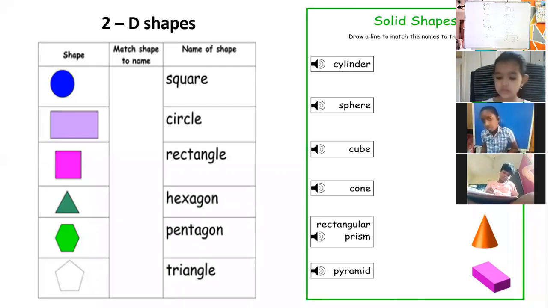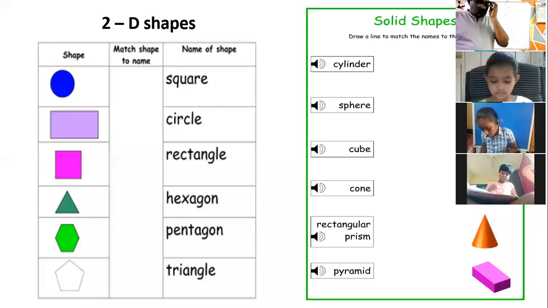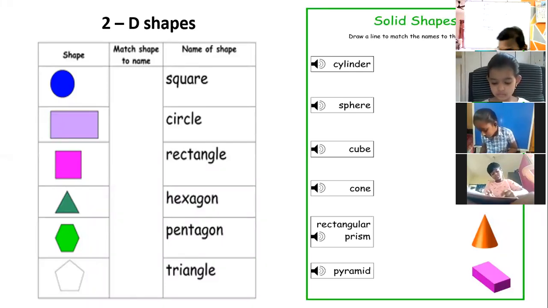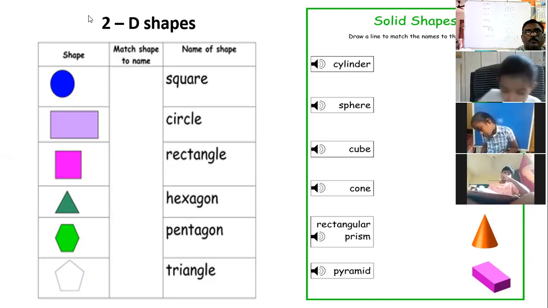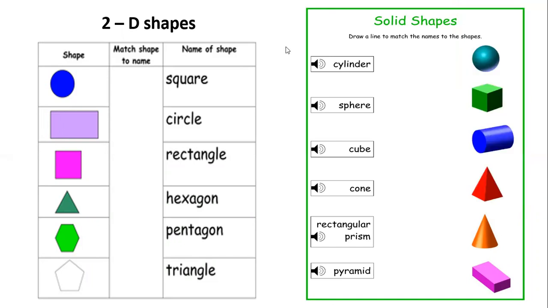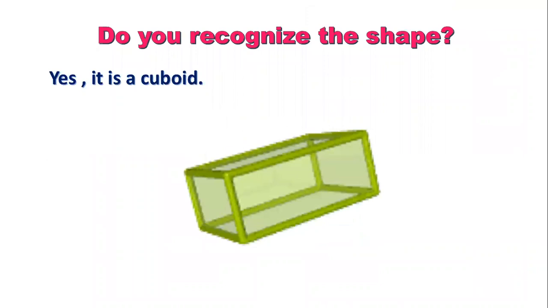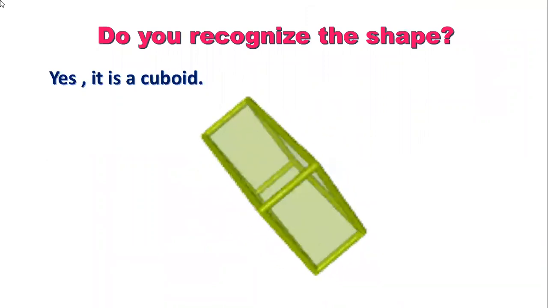Done, sir. Sir, any activities? Yes, sir, with any A4 size papers? Instead of that, you can take some thick paper. Scrapbook will be there, no? Yes, this is scrapbook. Scrapbook papers are fine.